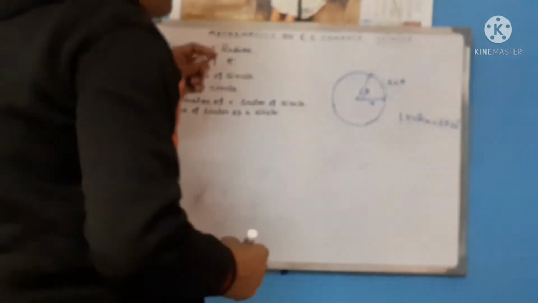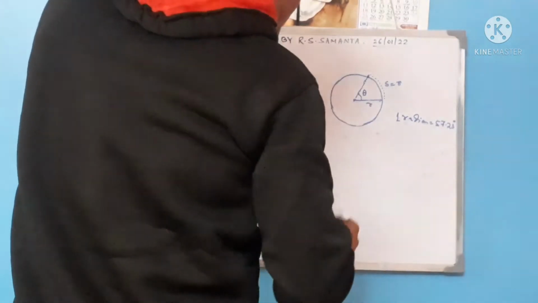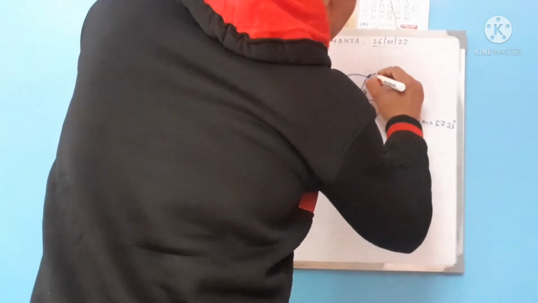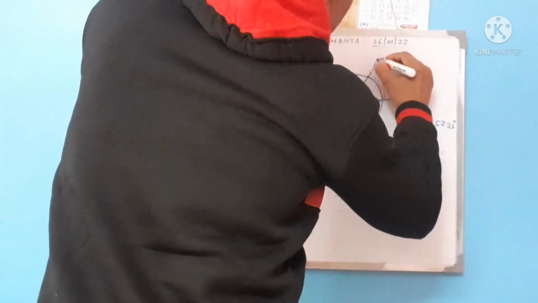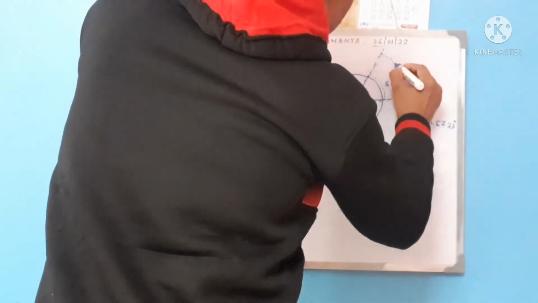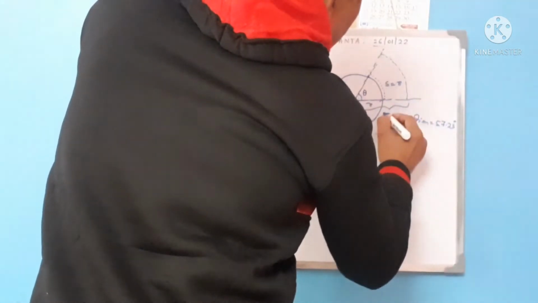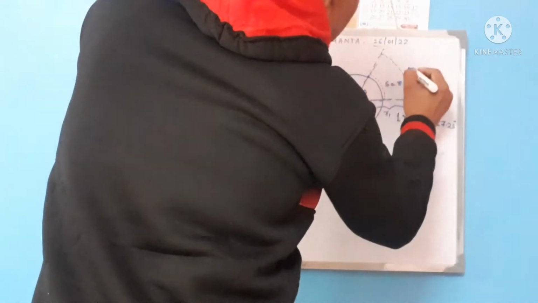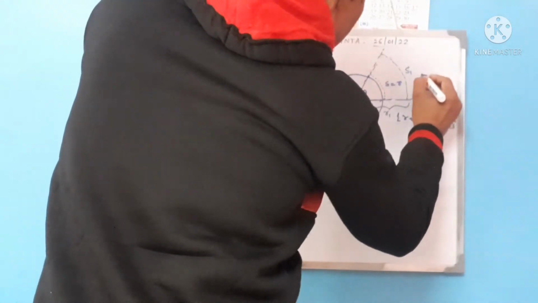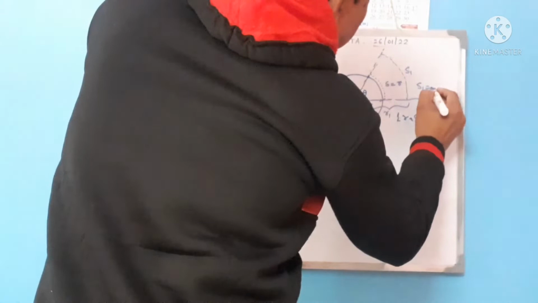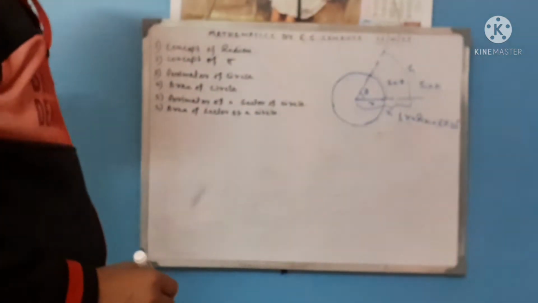It is irrespective of the diameter of the circle. If we go for a larger circle, again this is theta, and suppose this is r1 and s1 equal to r1. This is radian.